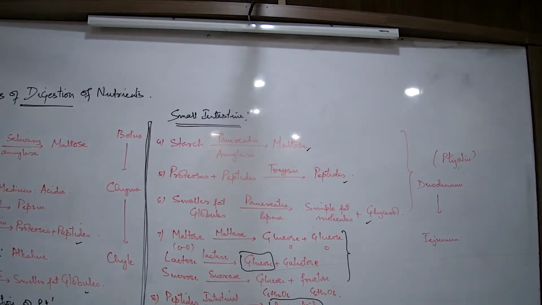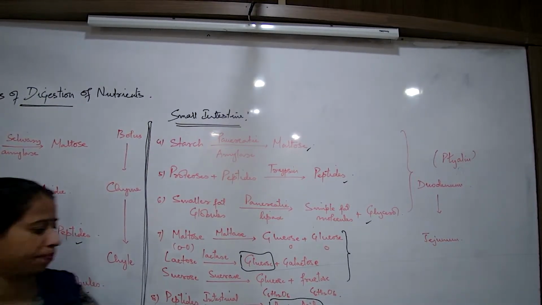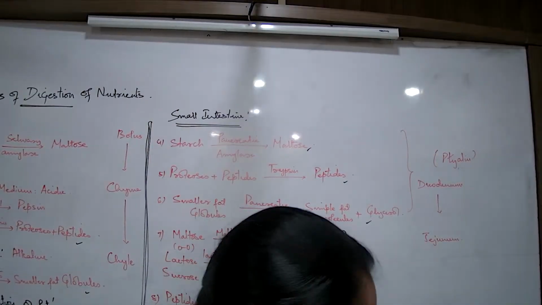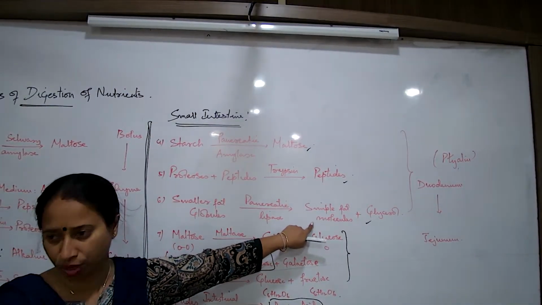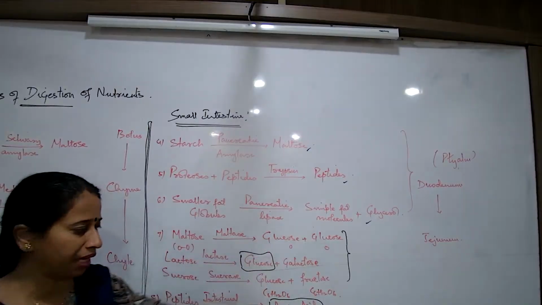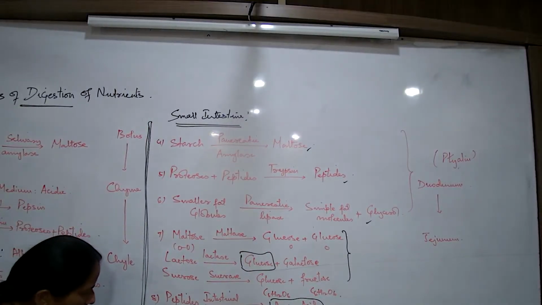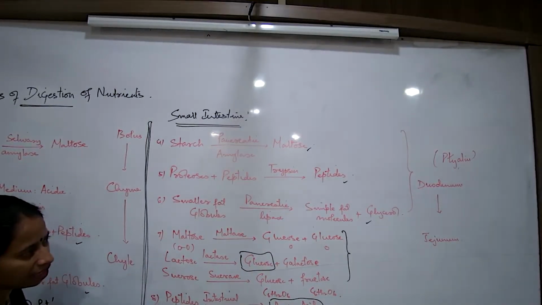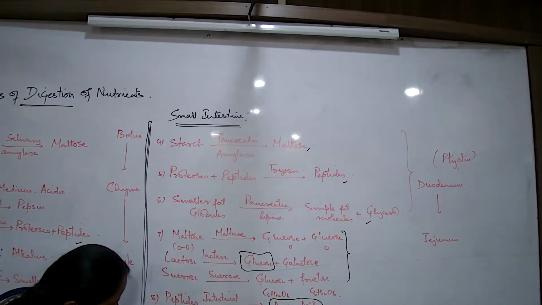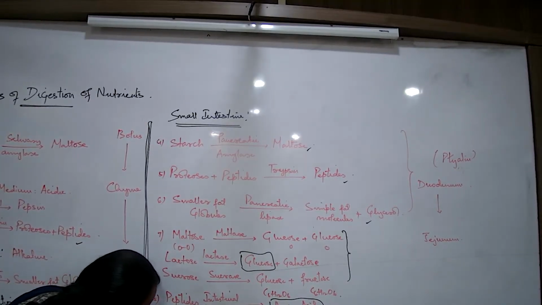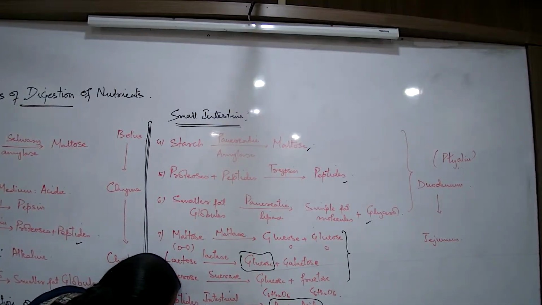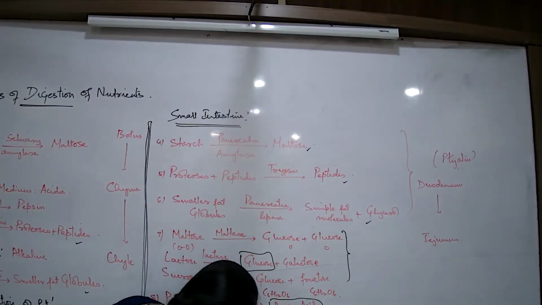We are left with just one last step, the 9th step. That is fat digestion. Here we have written down this. This further has to get broken down, and then we are done with the process of digestion. I will write here. What is that? Simple fat molecules. The simple fat molecules will have to be broken down by what enzyme?